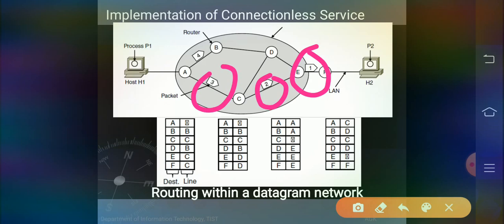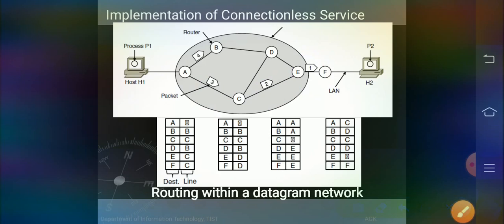Next, on the arrival of packet 4 at A, it will be sent to a different route than that of the first three, because A has updated its routing table, as shown under the label later. The algorithm that manages the table and makes the routing decision is called the routing algorithm. We will discuss routing tables briefly in the next classes. Don't worry about this. Okay.